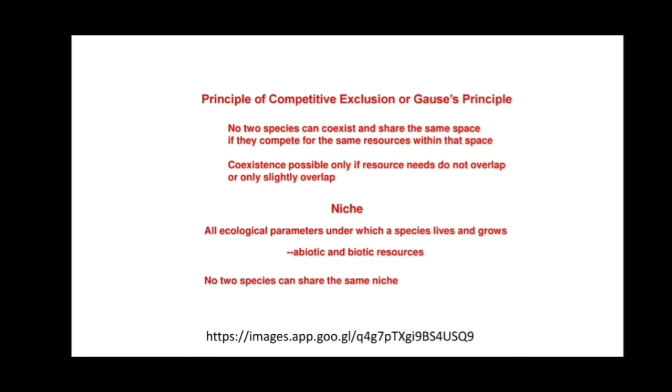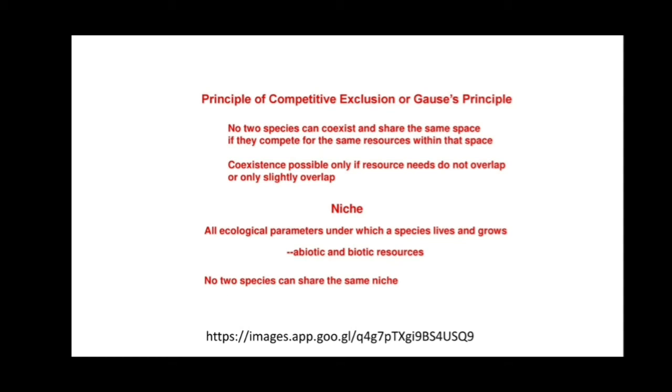Now, the next point is the principle of competitive exclusion, the Gause principle. No two species can coexist and share the same space. This is the principle of competitive exclusion, or the Gause principle. No two species can coexist and share the same space if they compete for the same resources within that space.